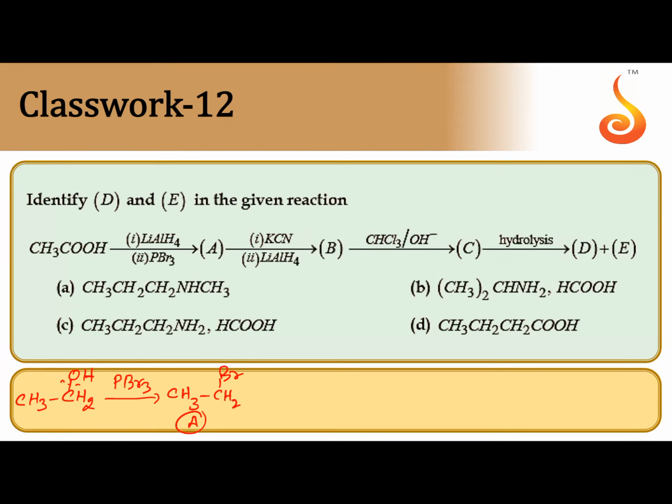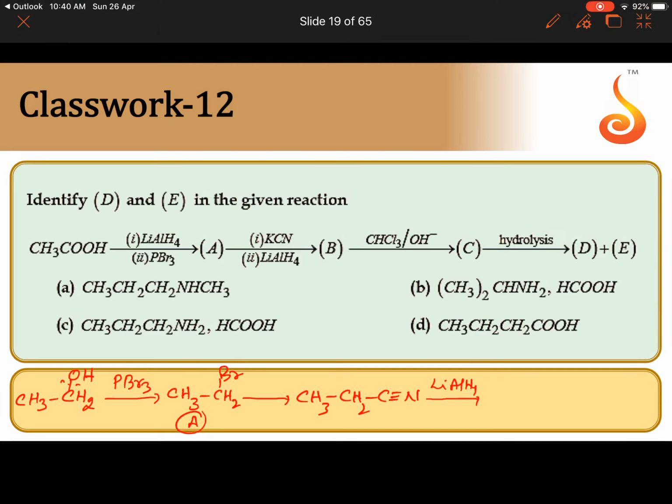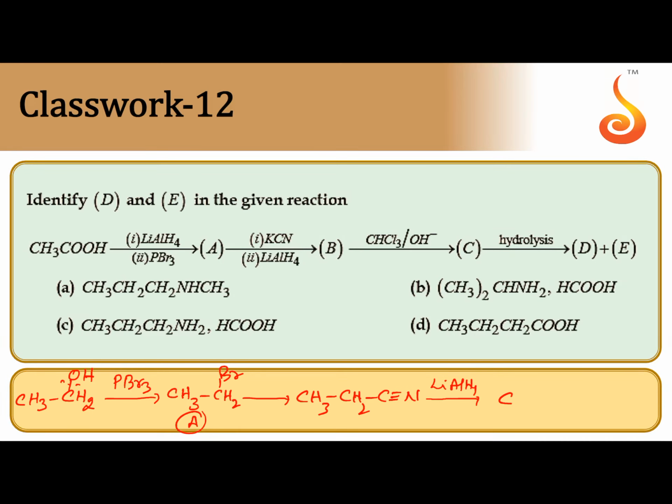This is A. A is reacted with potassium cyanide. Now Br is replaced with CN, giving ethyl cyanide. Ethyl cyanide is subjected to LiAlH4, lithium aluminium hydride. Then cyanide becomes primary amine, CH3CH2CH2NH2.